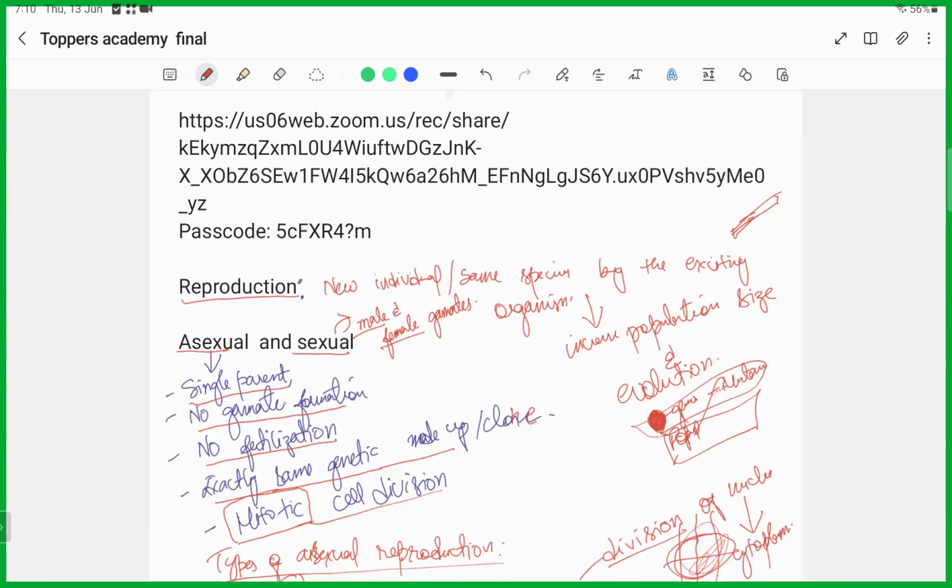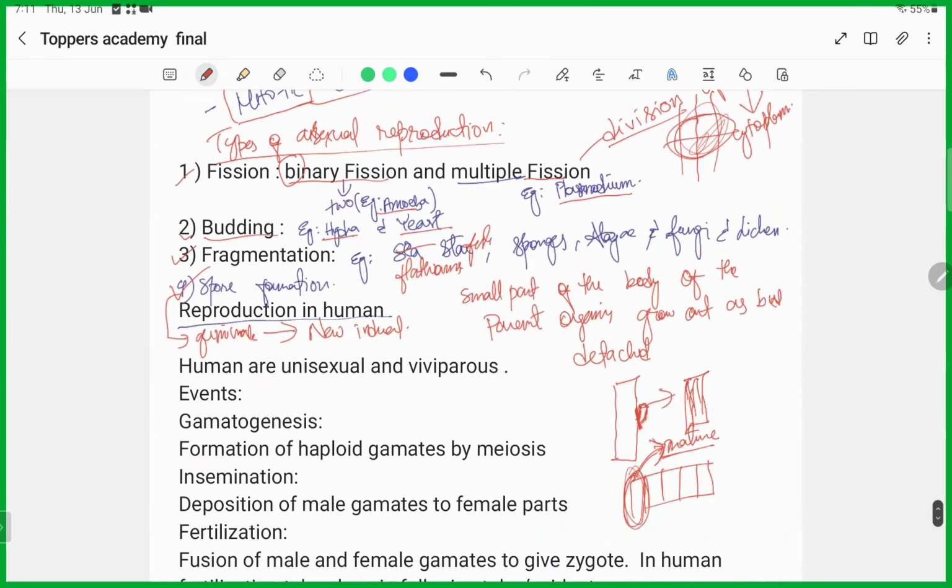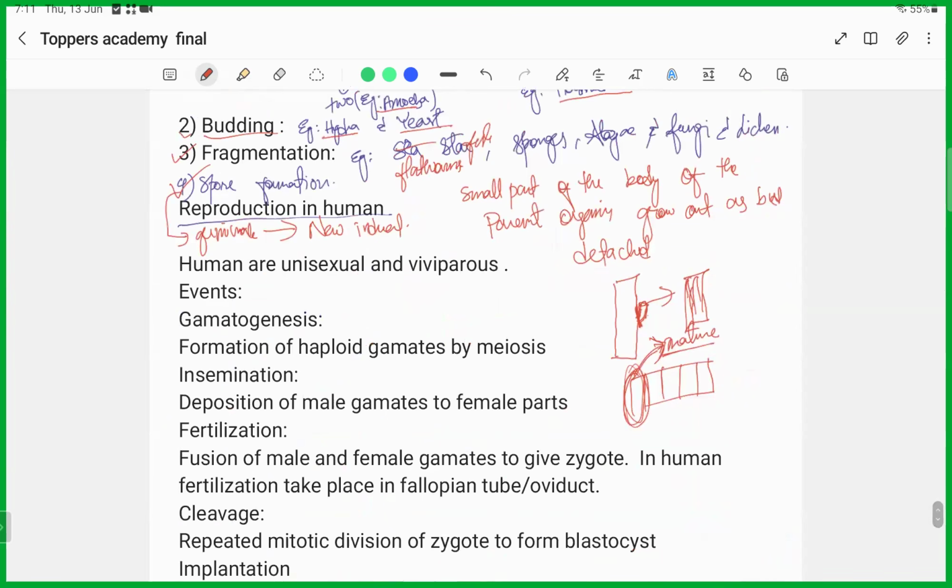Because there is a fusion of male and female gametes, the offspring produced are neither identical to the parent nor among themselves. Because of this mixing of the two gametes, unlike asexual reproduction, they will not have the exact same genetic makeup. And in sexual reproduction, meiotic cell division, or meiosis, takes place. This is the difference between sexual and asexual reproduction. Even human beings undergo sexual reproduction.